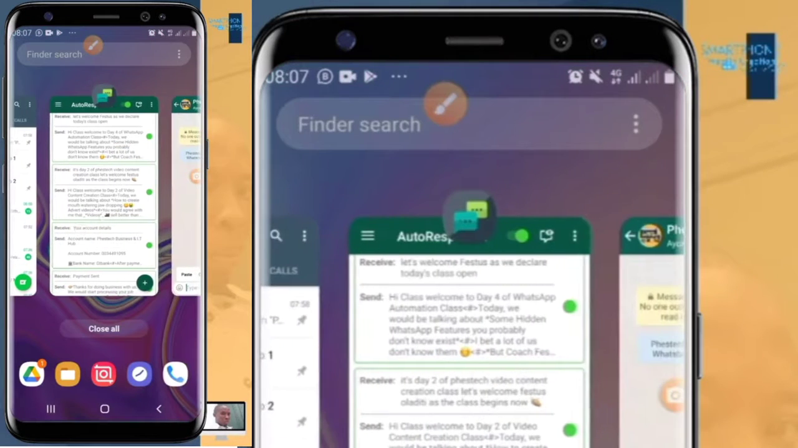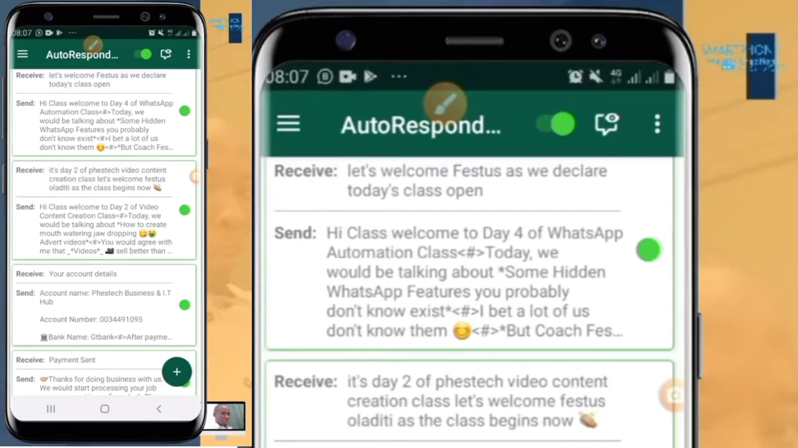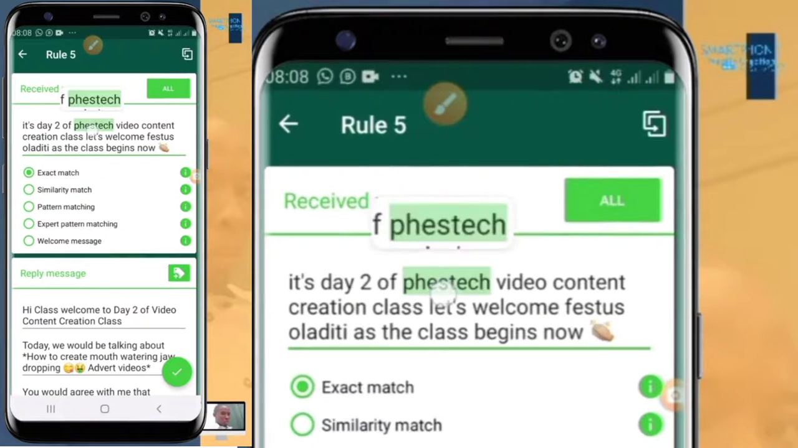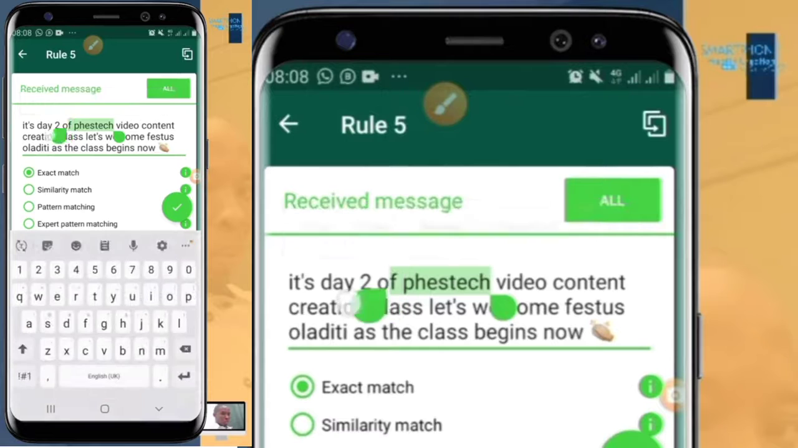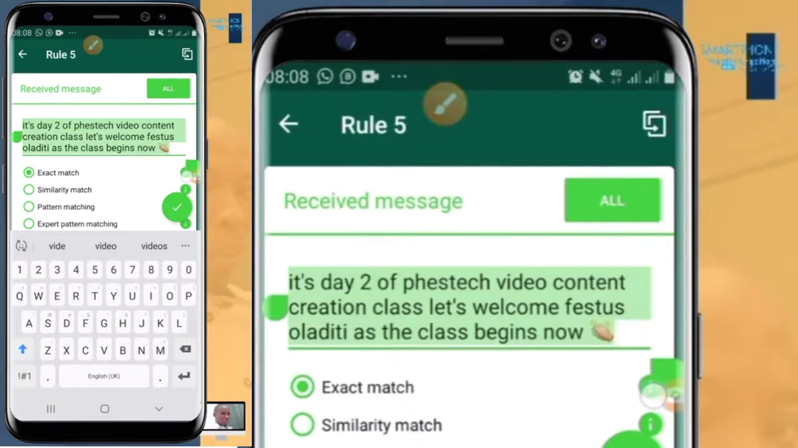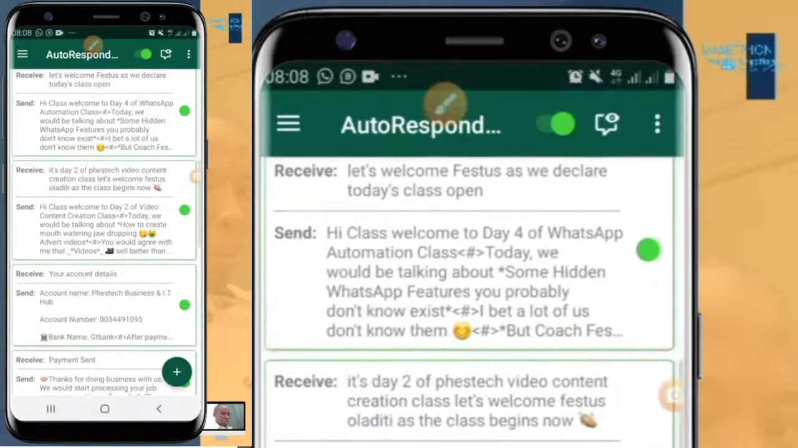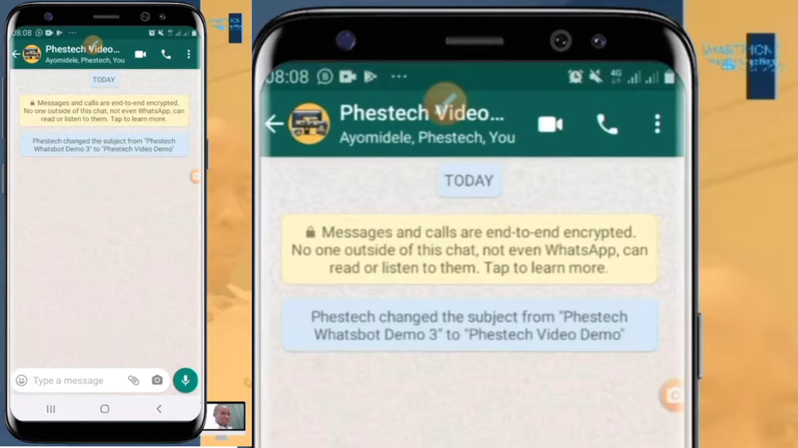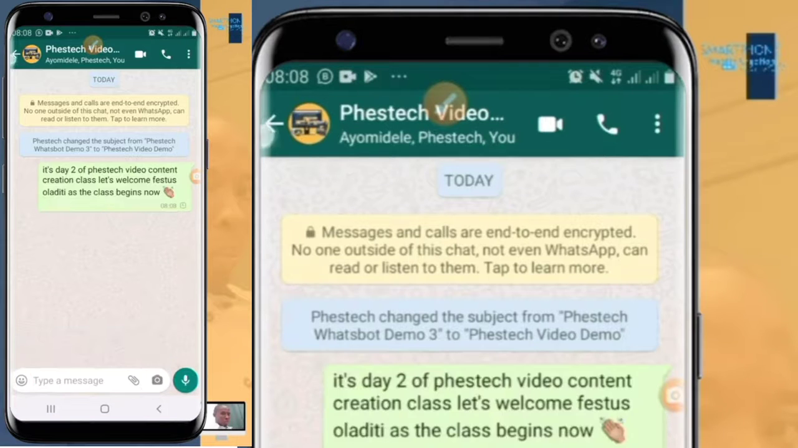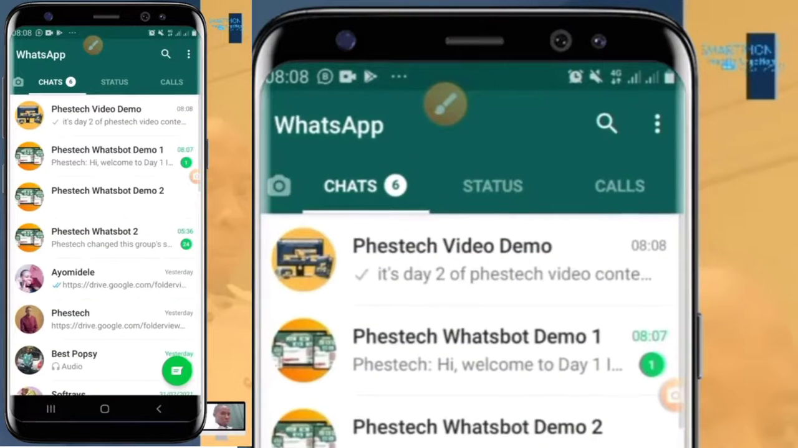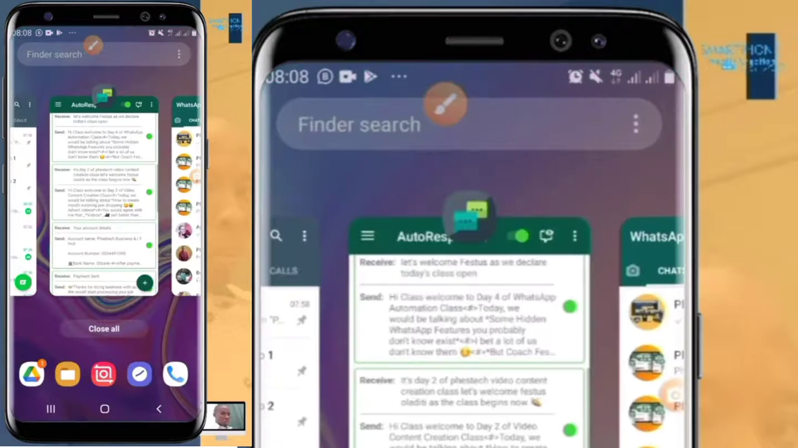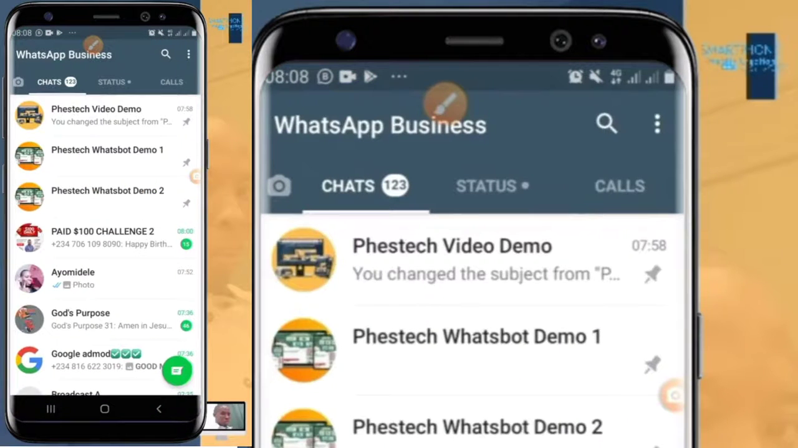Let me quickly go and do that. Sorry. Let me quickly copy that. So we'll just go to the video class and drop the trigger message too for the video class. This is the second one. Can you see that? Let me go back to my main WhatsApp. He has dropped it.